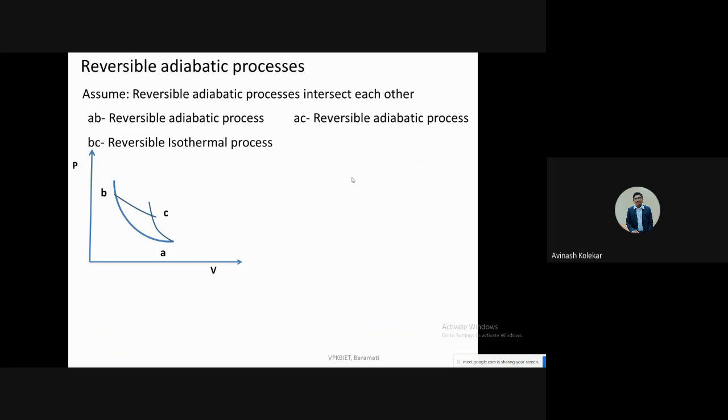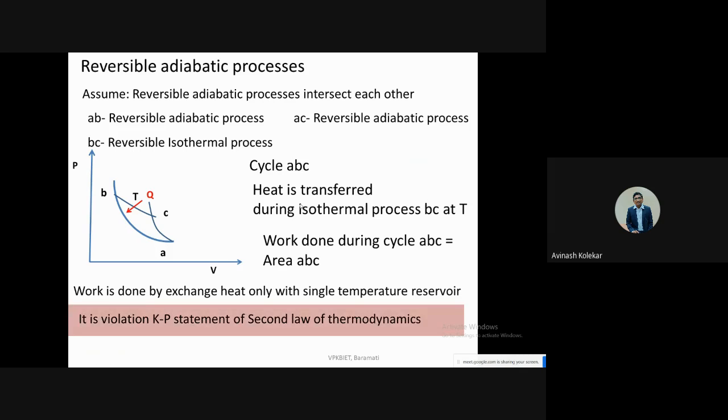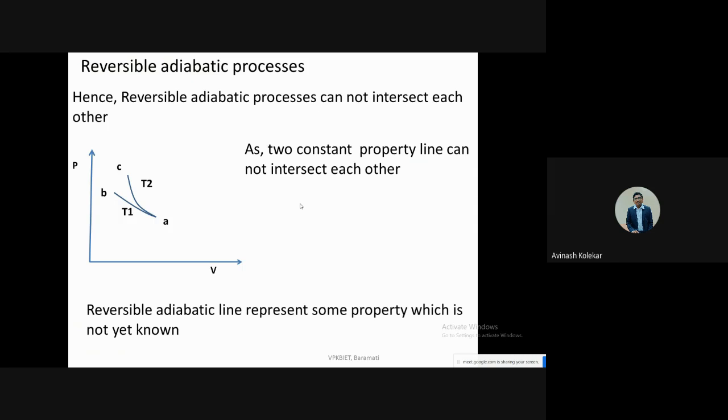You can see the proofs of this also, but you have to remember that two reversible adiabatic processes are not intersecting each other, and you know that property lines are not intersecting each other. So there are two things: reversible adiabatic processes are not intersecting, and property lines are not intersecting.